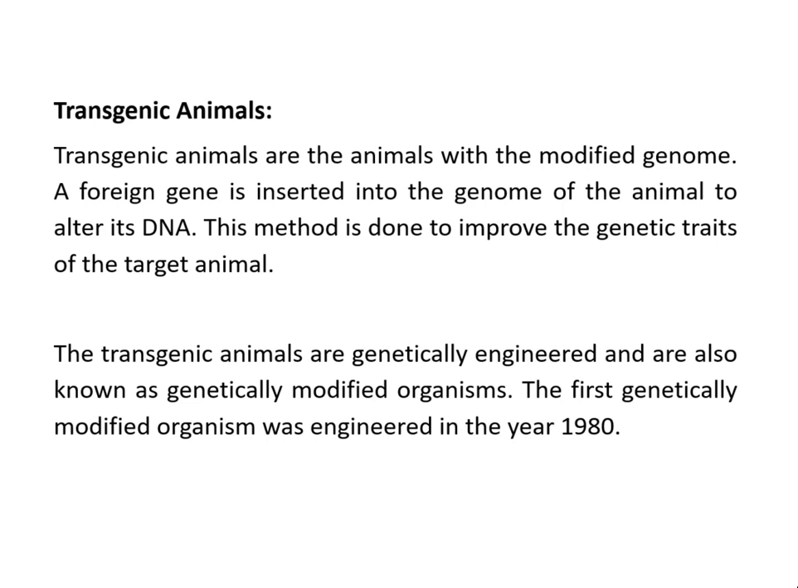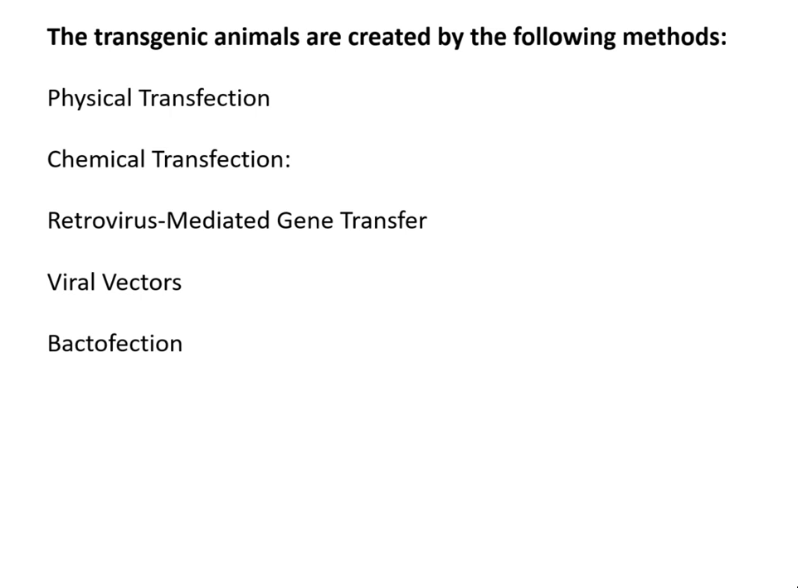The first genetically modified organism is the mice, transgenic mice, whereas Dolly was modified in the year 1996. So we will see the examples one by one. We'll take two examples in this session.